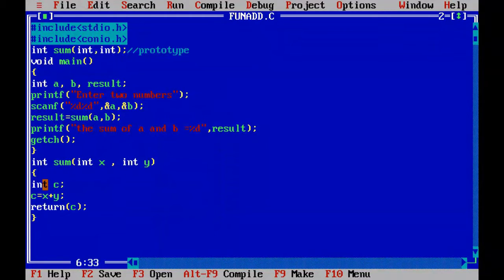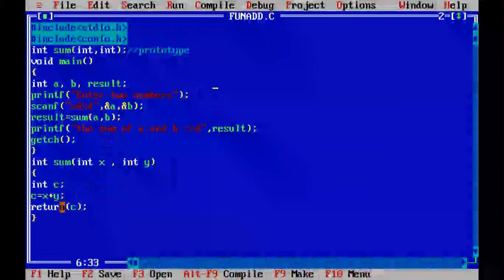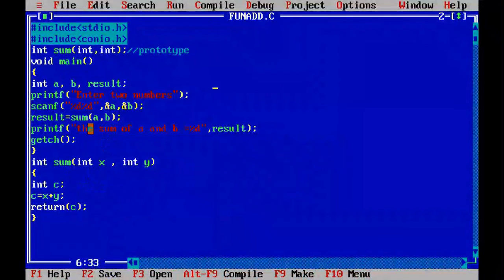Now in this case, c equals x plus y. This operation will be performed, which means the values of x and y, whatever you enter from the keyboard, will be added and assigned to c, and this function returns the value c to the calling function. The calling function is here, sum a comma b. Whenever this function returns a value, it returns to this call. Now this function's value will be assigned to result, and you have written a printf statement to print the value of result.